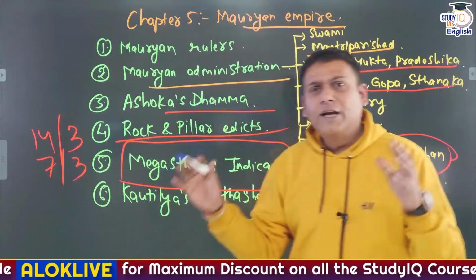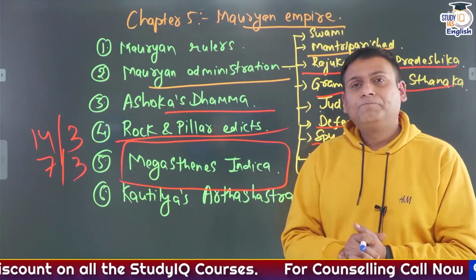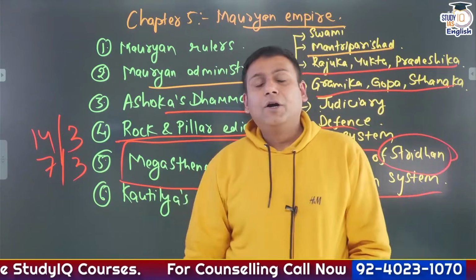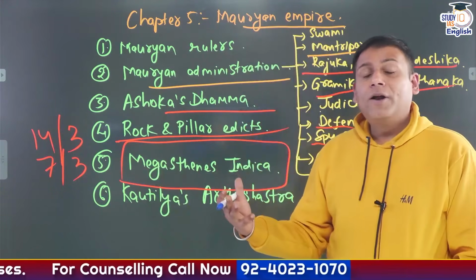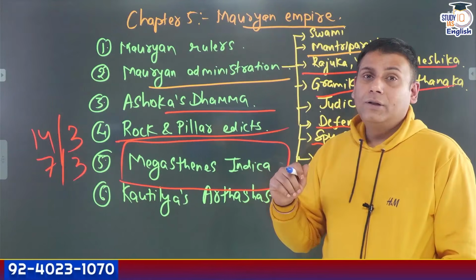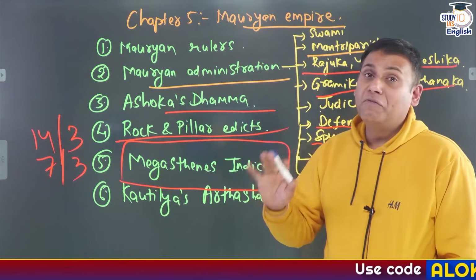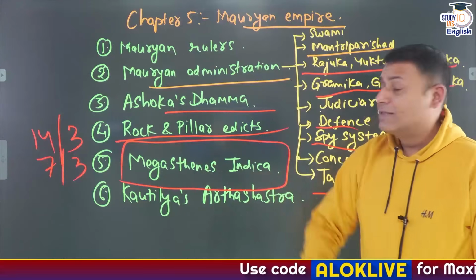Indian society was divided into 7 classes. Indian elephants are stronger than Libyan elephants. Criminal punishment during the Mauryan Empire was very severe. India has large and navigable rivers. There was an absence of slavery in India. There has been no famine in India so far. All these things have been mentioned in Megasthenes' Indica.